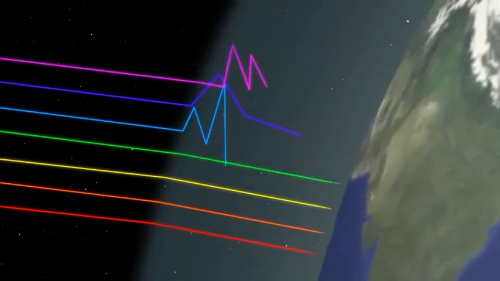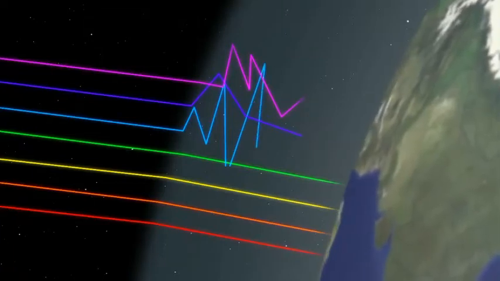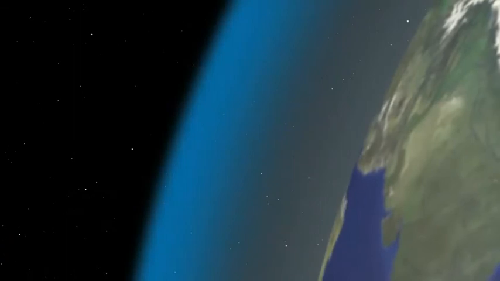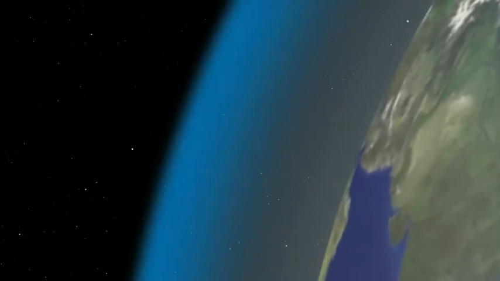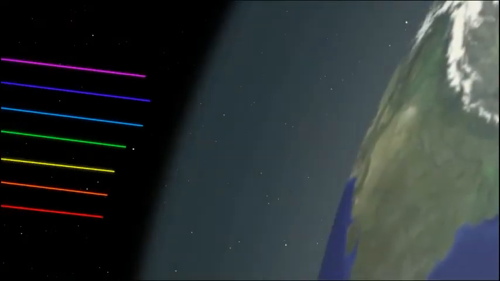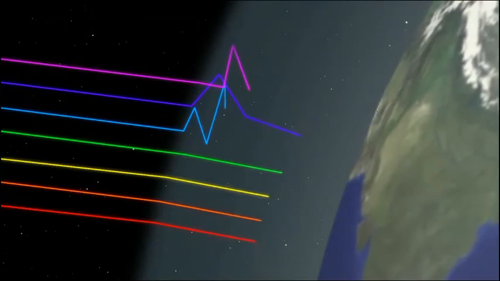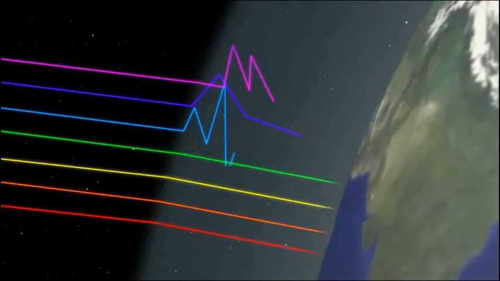In this situation, the shorter wavelength colors such as violet, indigo and blue undergo more scattering, and they are spread in the atmosphere. So the combined effect of violet, indigo and blue results in the bluish nature of the atmosphere.